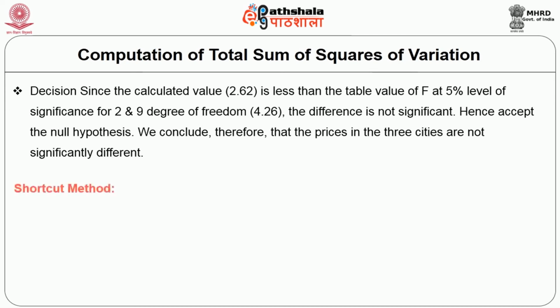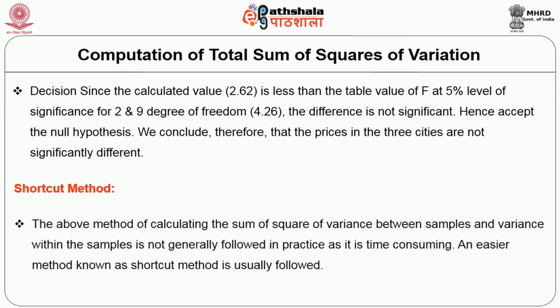Then let us discuss the shortcut method. The above method of calculating the sum of squares between samples and within the samples is not generally followed in practice as it is time consuming. An easier method known as the shortcut method is usually followed. The procedure of ANOVA under the shortcut method is as follows.